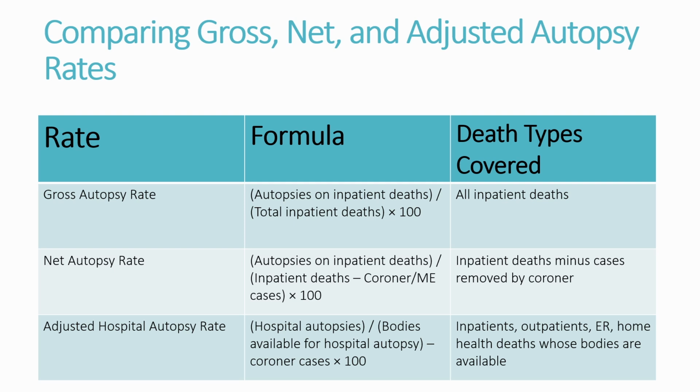The adjusted hospital autopsy rate includes additional patient groups, offering the broadest view. Choosing the appropriate rate ensures your statistics match your reporting goals and accurately reflect hospital performance.